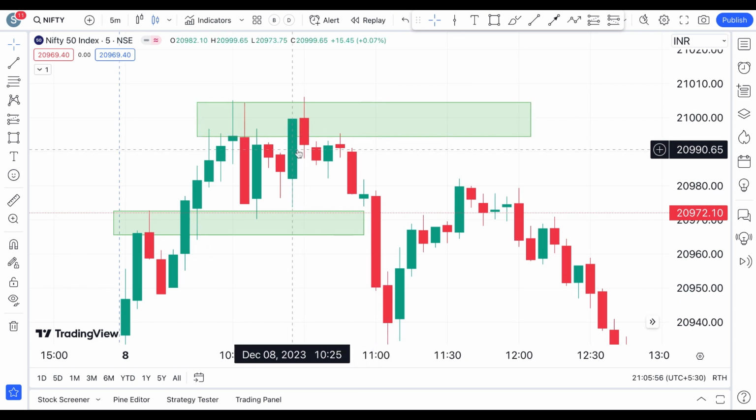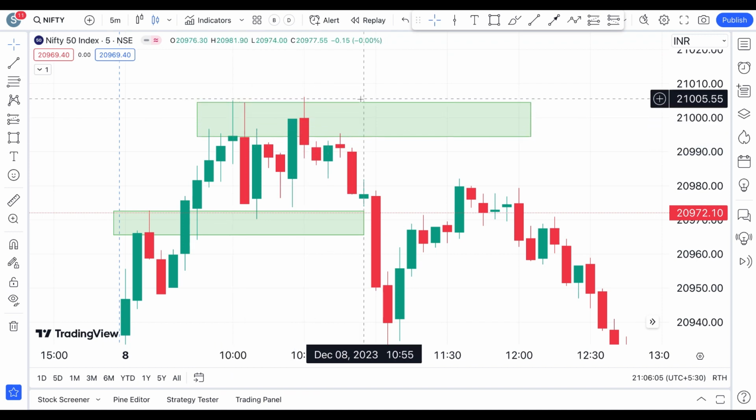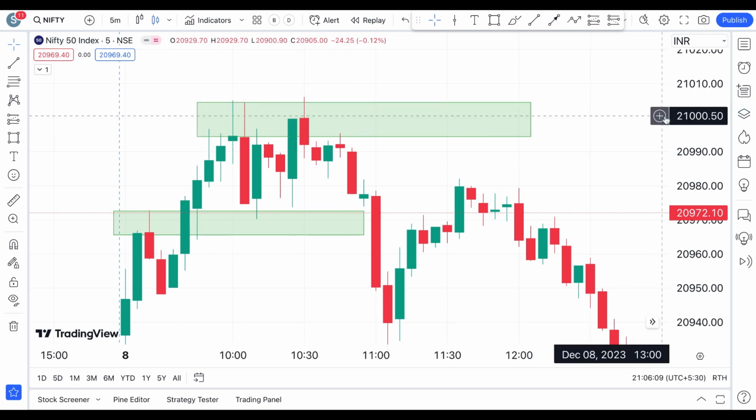Even though it is not a dark cloud cover, because this candle has not closed beyond the 50% level of the previous candle, it can still be taken into consideration because it is coming at an all-time high, and it is coming at a resistance that has formed, that has been seen at an all-time high. And this is the 21,000 level.